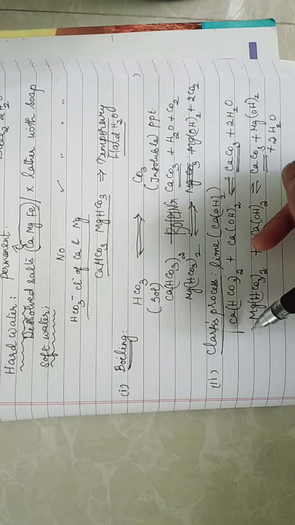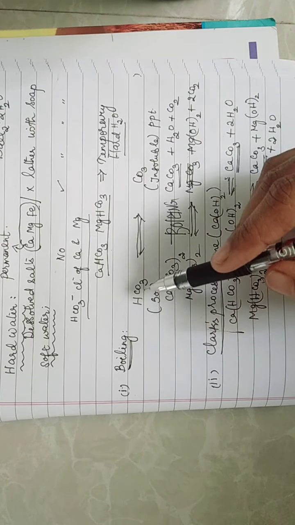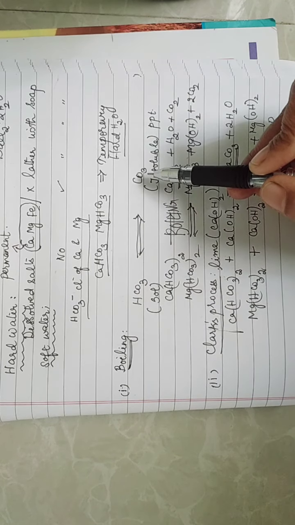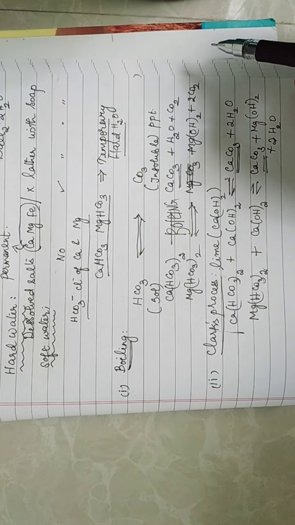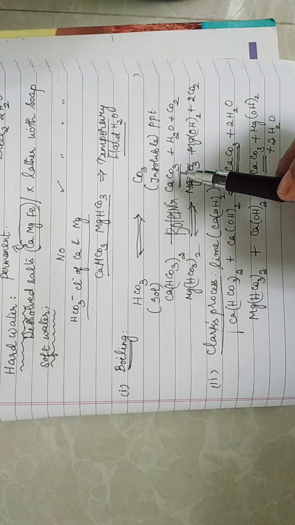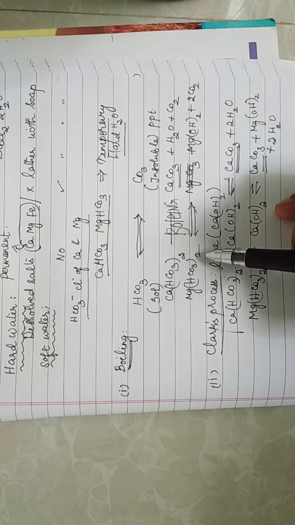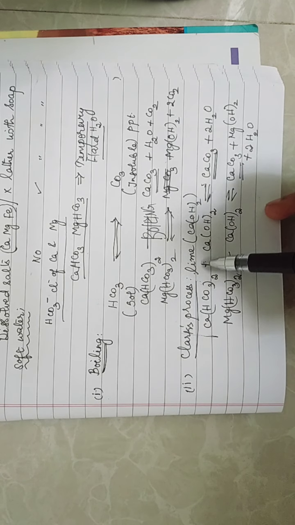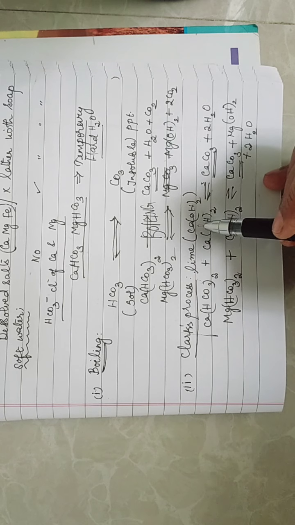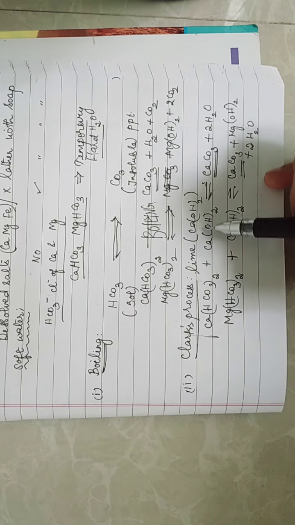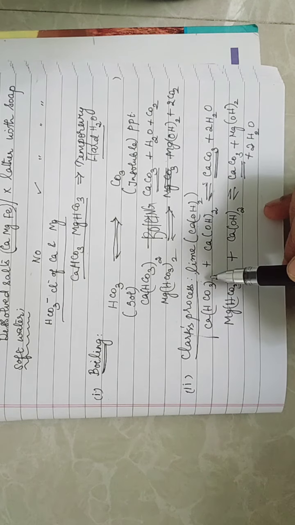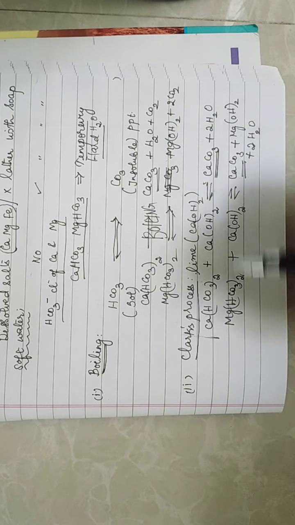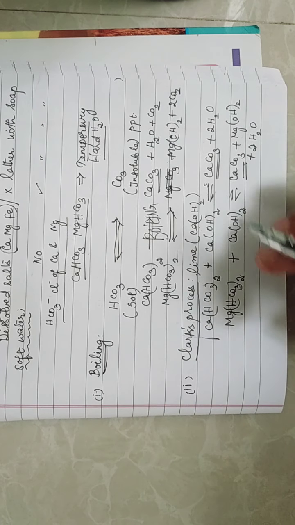So how do we remove temporary hardness? The first procedure is boiling. When you boil, the soluble bicarbonate is converted to insoluble carbonates, which are precipitated and removed. Calcium bicarbonate is converted to calcium carbonate, and magnesium bicarbonate is converted to magnesium hydroxide. In Clark's process, you add lime, which is hydrated calcium, or calcium hydroxide. When I add calcium hydroxide to calcium bicarbonate and magnesium bicarbonate, I get the corresponding carbonates, which can be precipitated and filtered off.